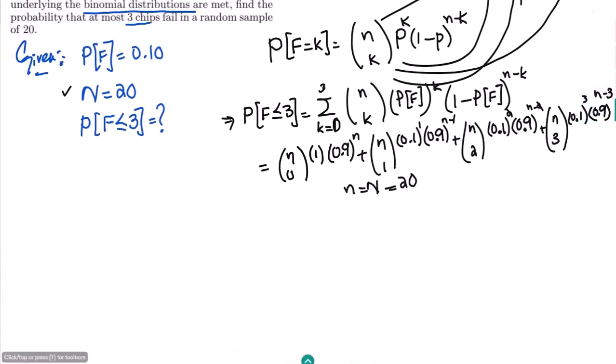So here ultimately we will get what? We will have here 20 choose 0, and here 0.9.